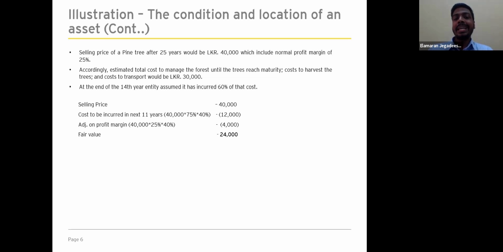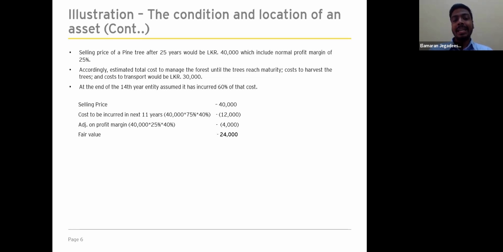Cost to be incurred in the next 11 years, 40,000 into 75%, which is 30,000, which is already given in the example. And we need to eliminate the cost expected to be incurred by the market participants in the next 11 years, which is 40%, because we have already incurred as of today 60% of the cost. So that needs to be eliminated for fair valuation purposes.